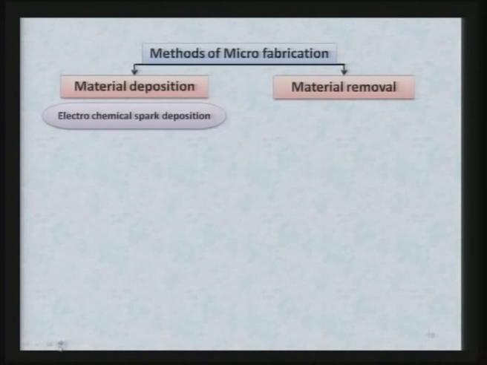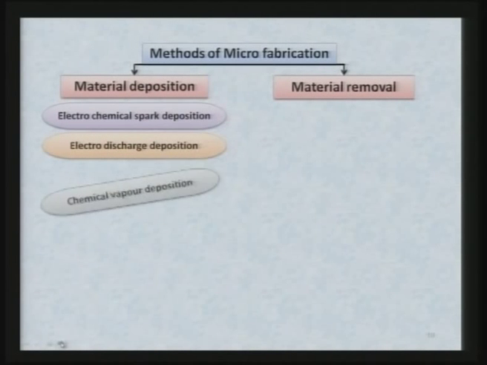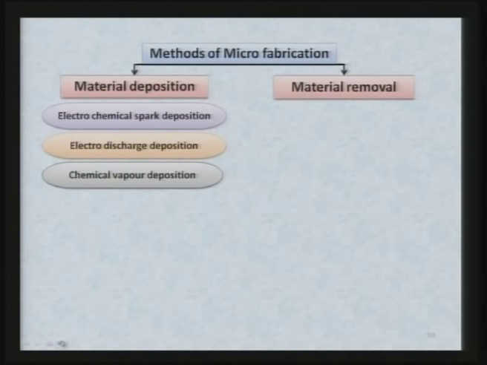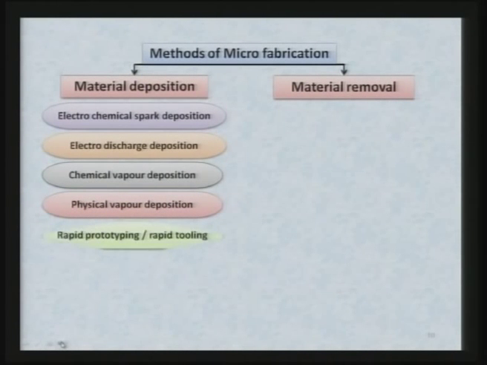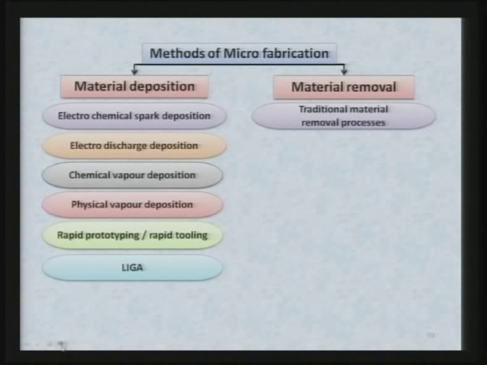One of them is electrochemical spark deposition, electro discharge deposition, chemical vapor deposition, physical vapor deposition, rapid prototyping, rapid tooling, LIGA. These are some of the material deposition processes. This is not the end, there are other processes also which have not been listed here.